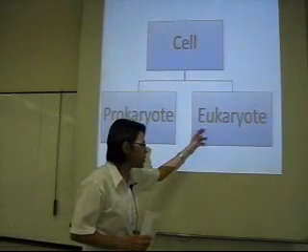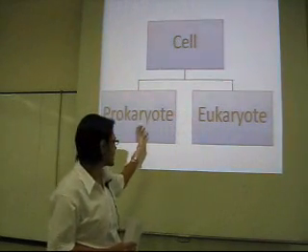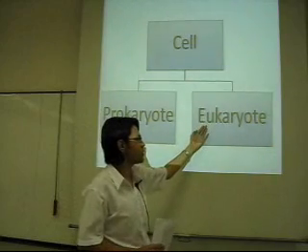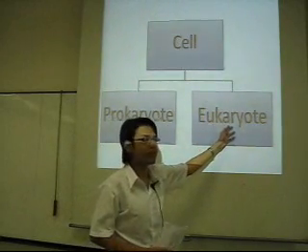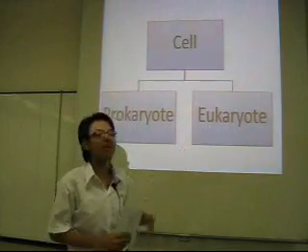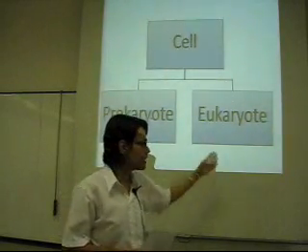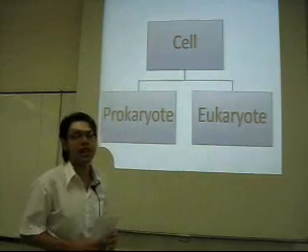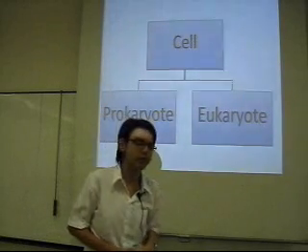But eukaryote comes from two words, the same as prokaryote. The first word is eu, and the second word is karyote. Eu stands for true, and karyote means nucleus. That means the eukaryote has a true nucleus.